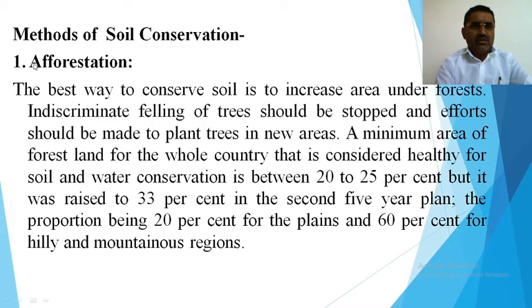The best way to conserve the soil is to increase the area under forest. Indiscriminate felling of trees should be stopped and efforts should be made to plant trees in new areas. A minimum area of forest land for the whole country that is considered healthy for soil and water conservation is between 20 to 25%, but it was raised to 33% in the second 5-year plan. The proportion being 20% for the plains and 60% for the hilly and mountainous region. It means region-wise we can do the forestation.